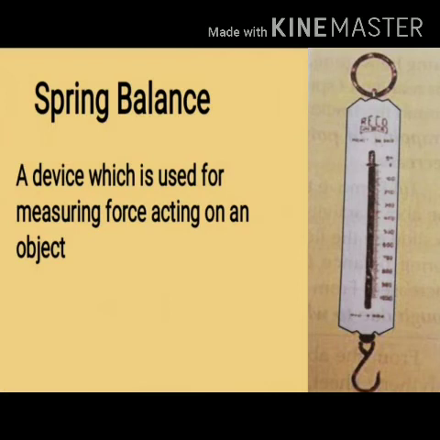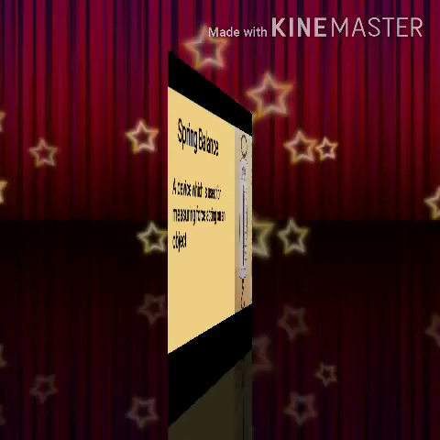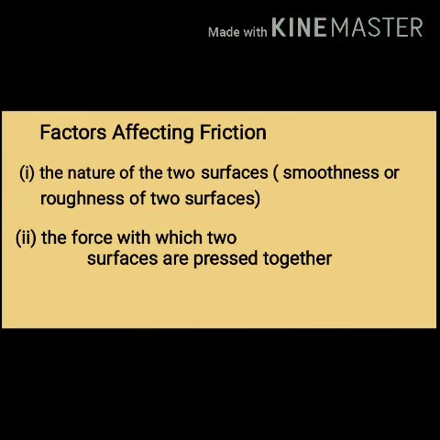उतना force हम उसमें लगा रहे हैं, and this you will know by the reading on the scale of the spring balance. So that reading will give us the information about the magnitude of force, meaning how much force we are applying on that object. So why have we learned about spring balance? As we are going to make use of spring balance in our next subtopic, factors affecting friction.